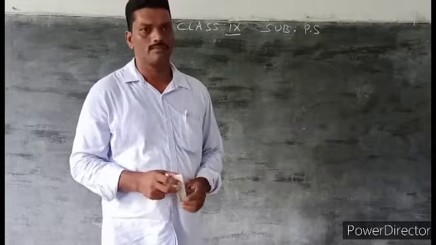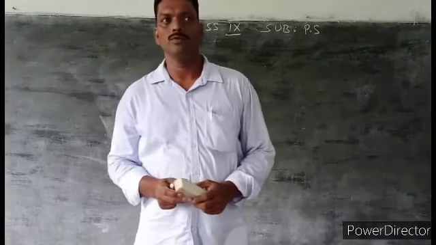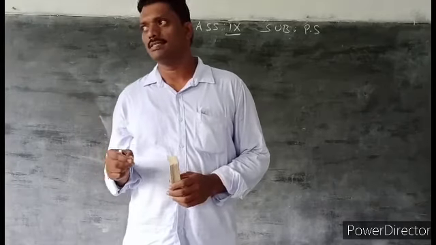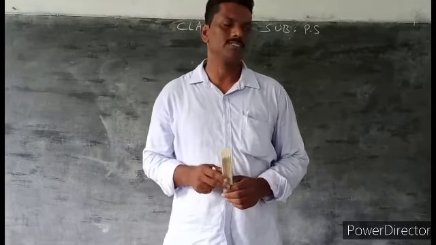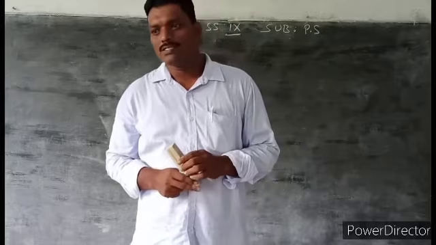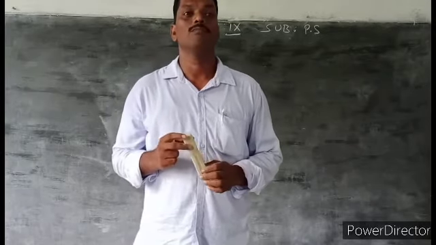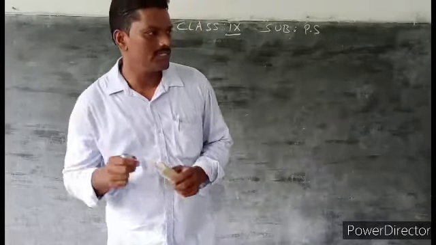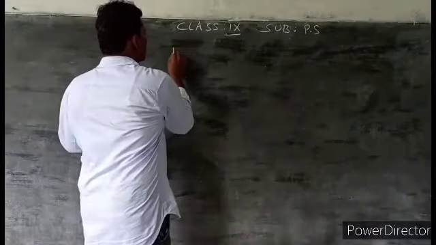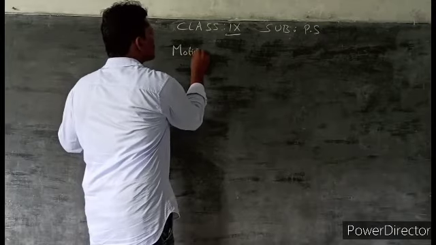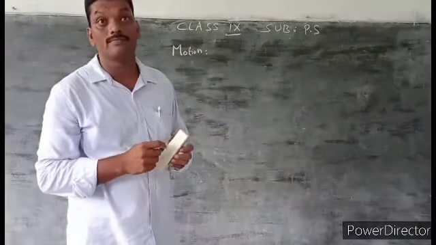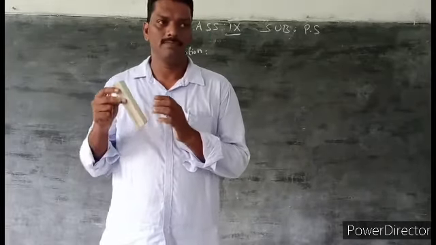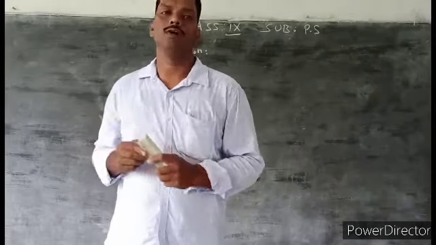What is meant by motion? A body which moves, a body which changes its position with respect to a fixed point, is called motion. Once again I will write the definition here. What is the definition of motion? A body which changes its position with respect to a fixed point.